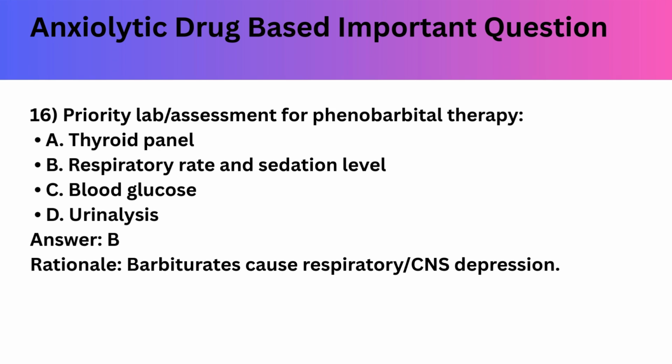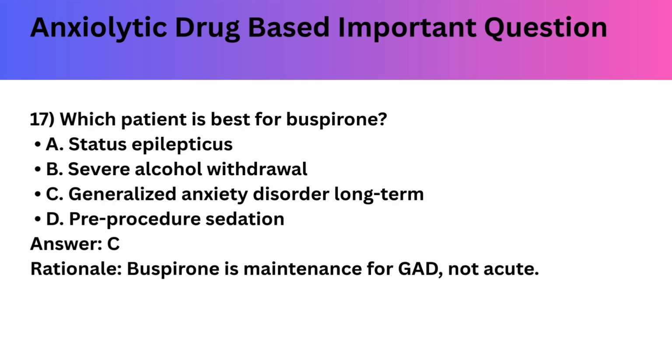Next question: priority lab assessment for phenobarbital therapy. Thyroid panel, respiratory rate and sedation level, blood glucose, or urine analysis. Phenobarbital is a barbiturate drug, so we should monitor respiratory rate and sedation level. Barbiturates cause respiratory and CNS depression.